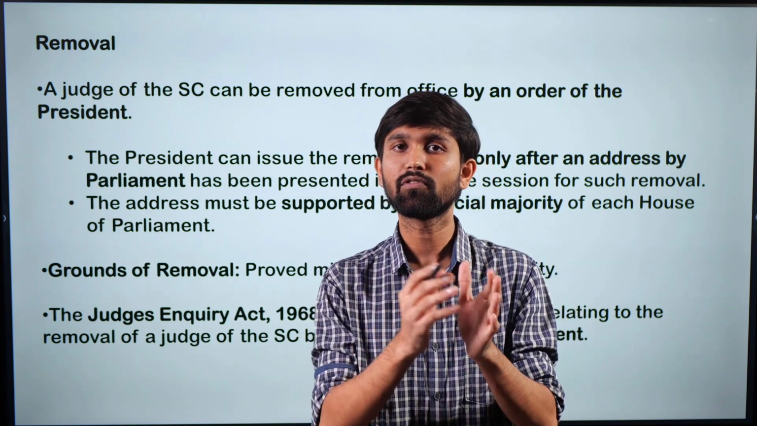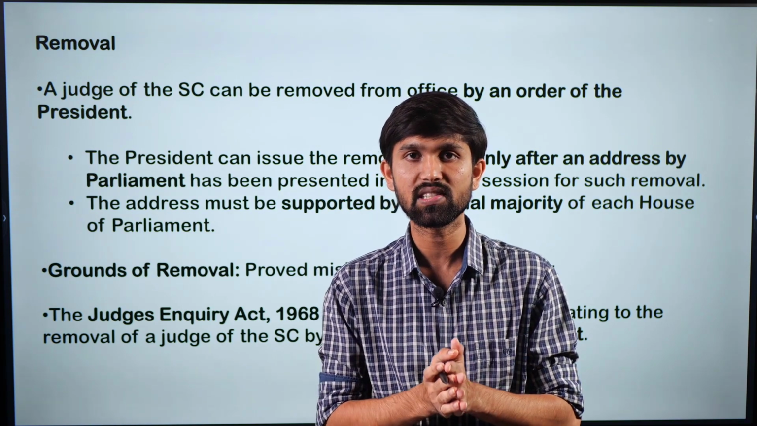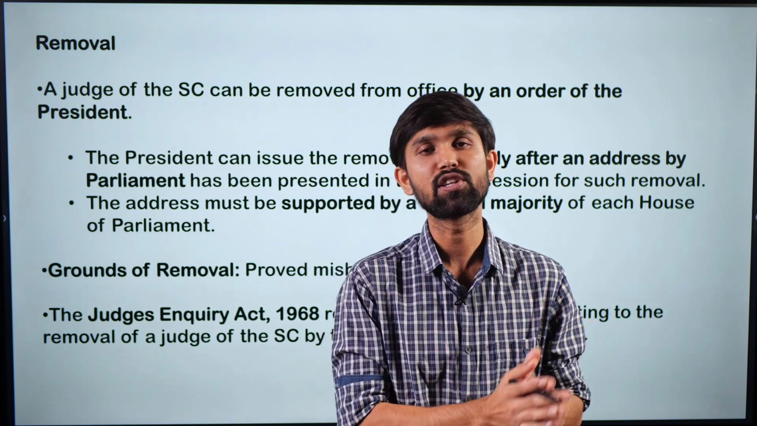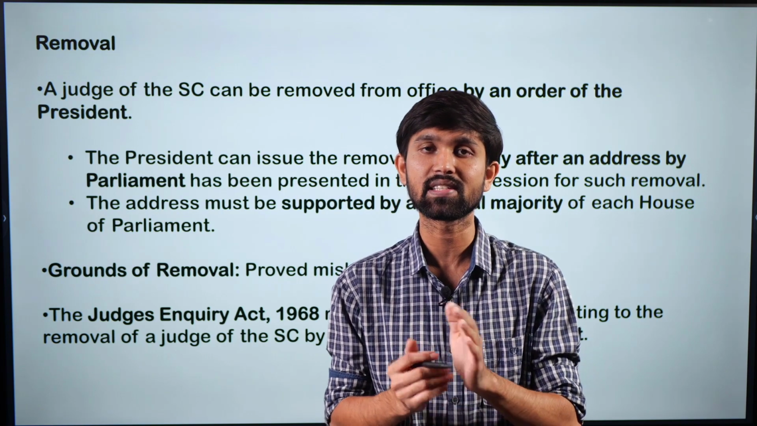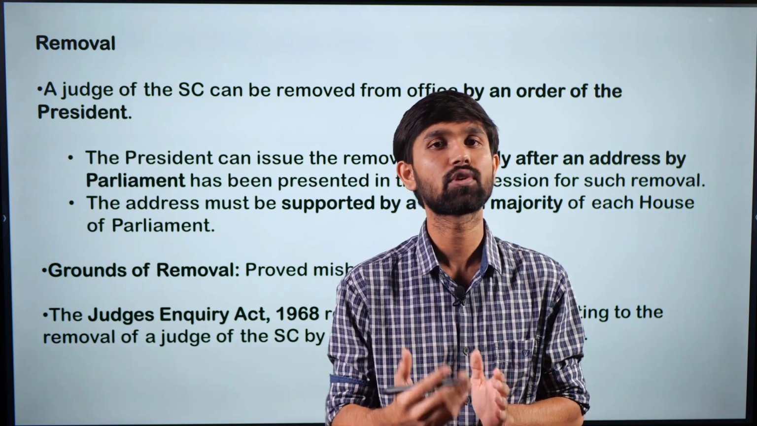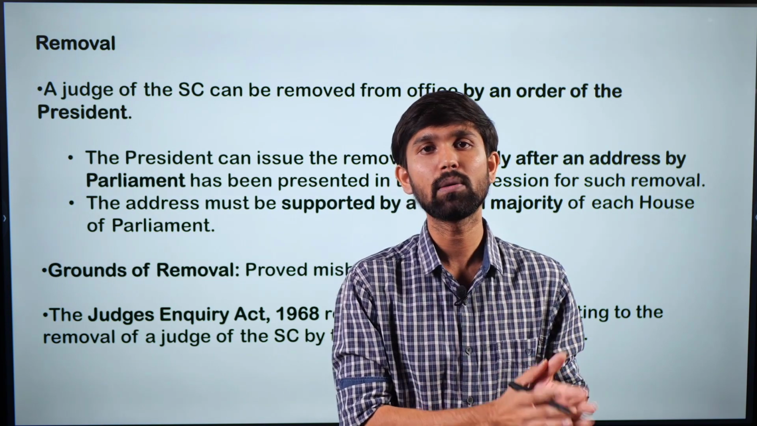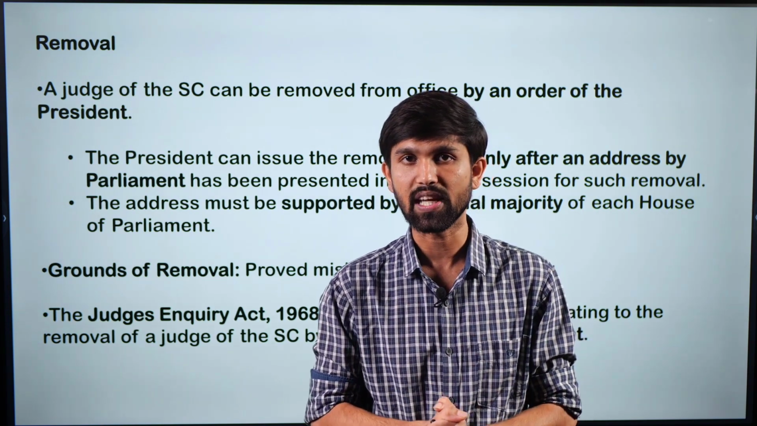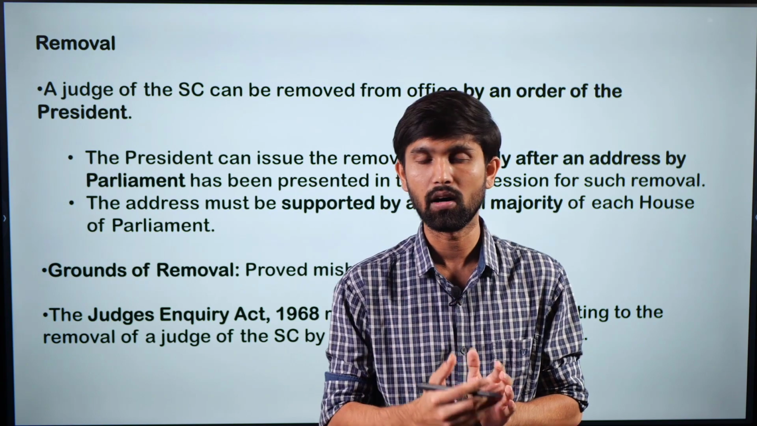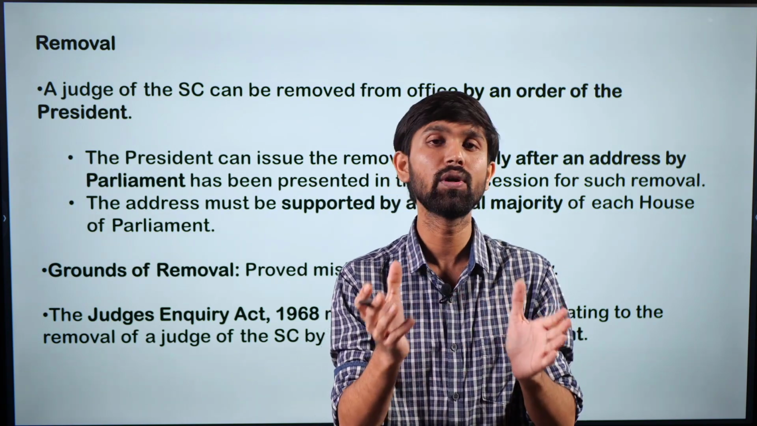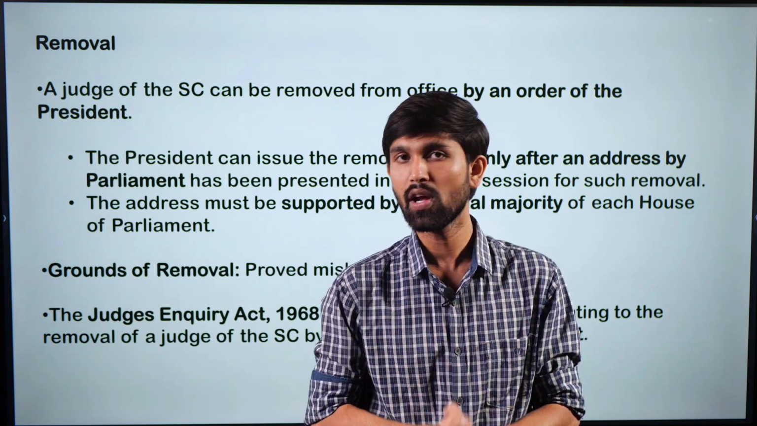So when we talk about the powers and functions of the CJI, the main power which distinguishes him from the other judges is that he is also called the master of the roster, which means that he is the one to decide which judge will be presiding under which cases. So he decides the bench, who will be comprising what kind of bench in which case.